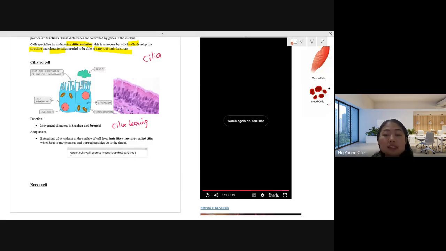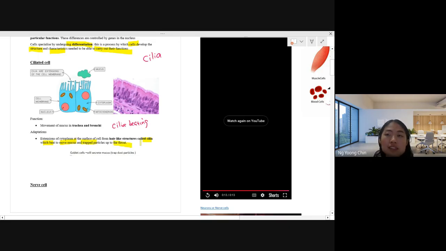So the mucus needs to be moved from this place to another place, right? So who is moving the mucus? Cilia are the ones that help to move the mucus. See? You have the cilia beating. Cilia beat to move the mucus, so the mucus is able to carry the trapped dust particles up to the throat.